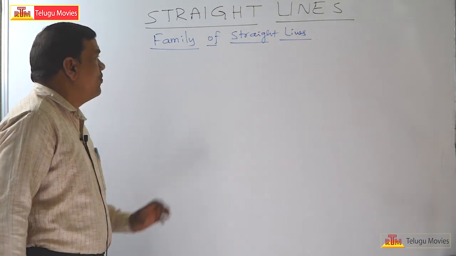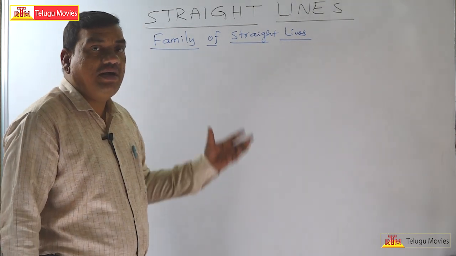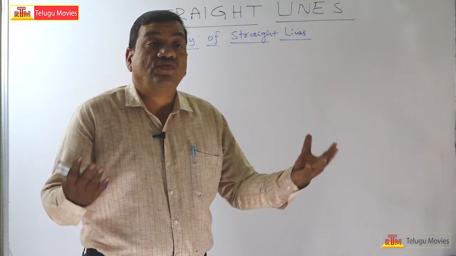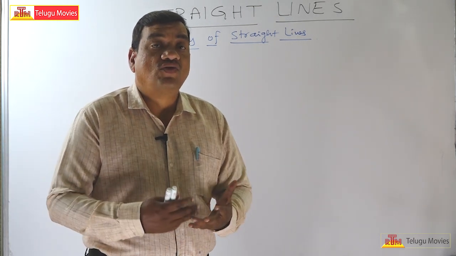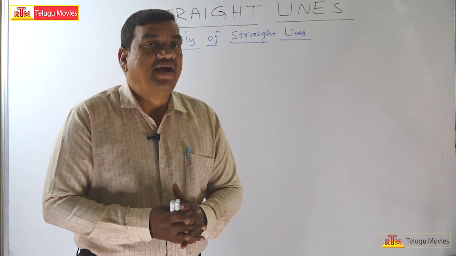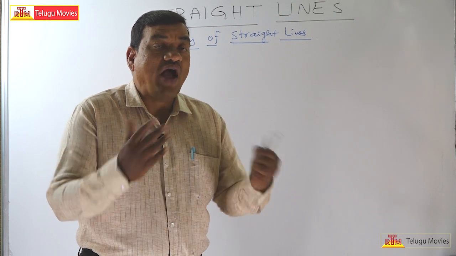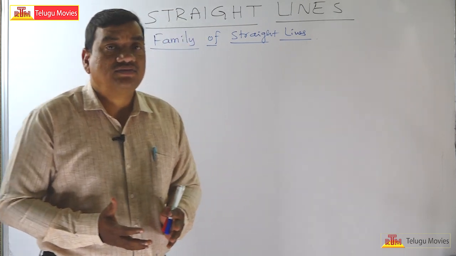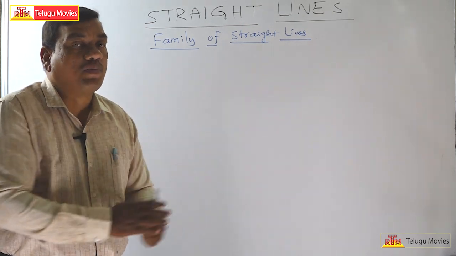So here, family of straight lines. The name itself suggests family. Family means what? If in a family we have mother, father, a son and a daughter, then we call it a family. So here also, family of straight lines means what? A group of lines which satisfy a certain property.